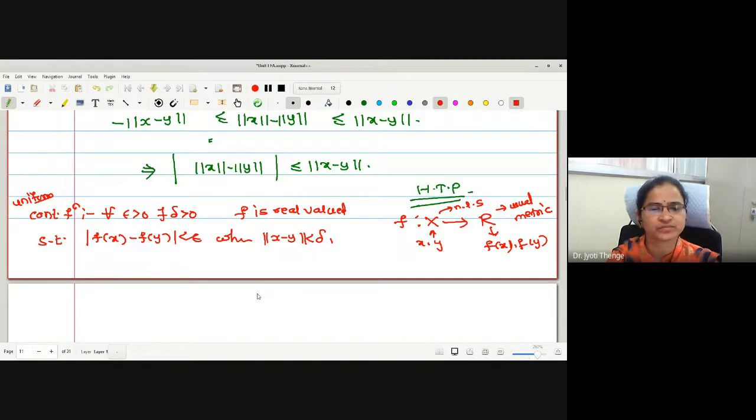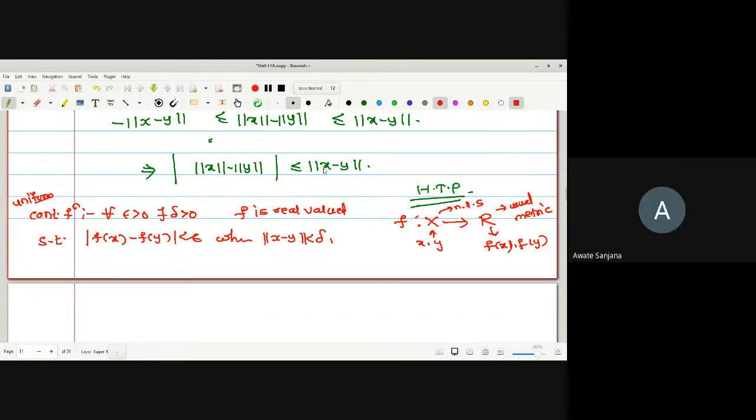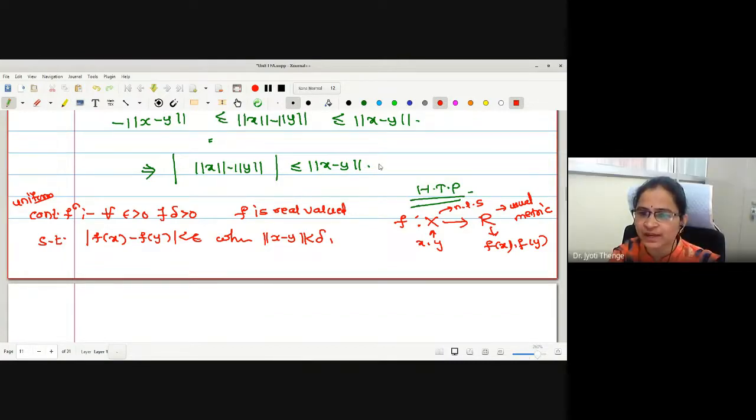Therefore, if I put norm of x − y less than delta, what will happen? Automatically, modulus of norm x − norm y becomes less than delta, and you select delta equal to epsilon. So this condition holds. I'll give you the detailed proof.